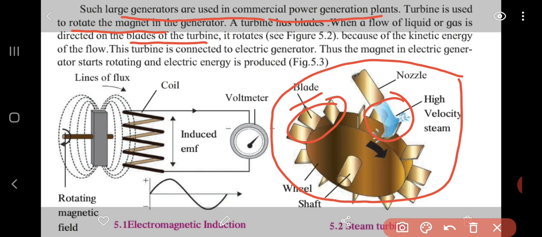This flow of steam has kinetic energy in it, it rotates the turbine, and this turbine is connected to the electric generator, where the magnet is, thus the generator starts rotating. So the turbine is connected to the generator which contains a magnet, and the magnet starts rotating and electric energy is produced. So this is how electric energy starts producing.